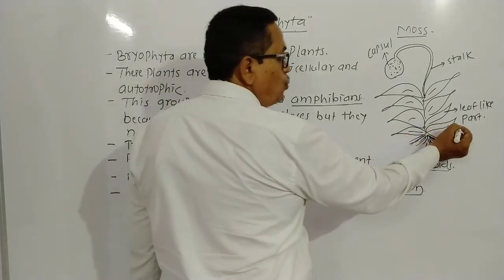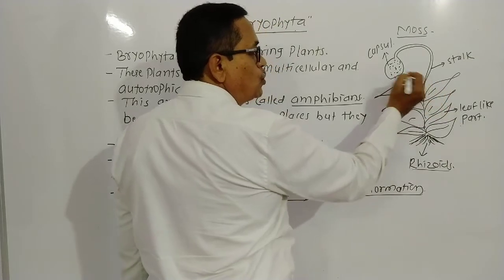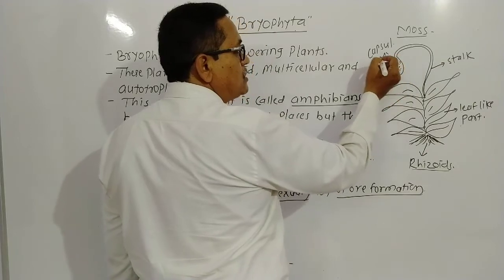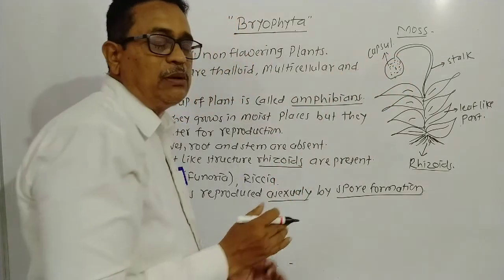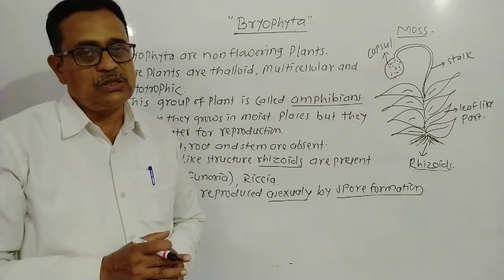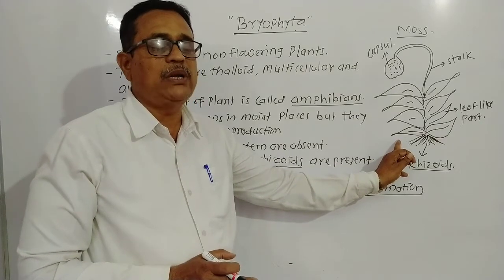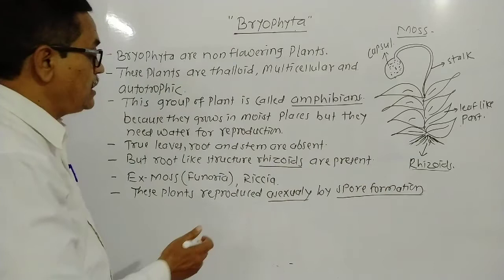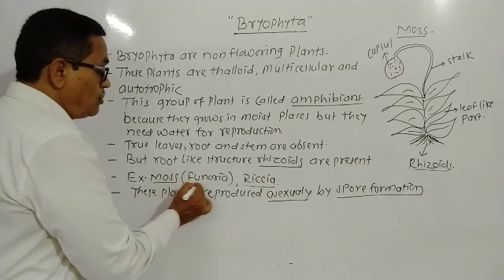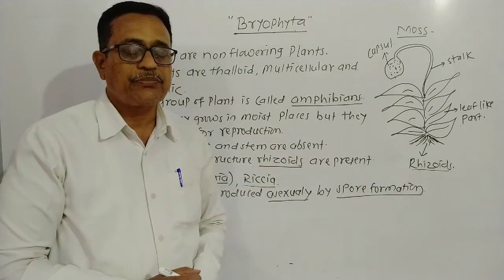Then there are no true leaves, only leaf-like structures, and no stem. Instead of a stem, there is a stalk, bearing a capsule at one end, which bears the spores, called the seeds of the moss. So moss is one better and important example of Bryophyta. Then another example is Riccia. Moss, or Funaria, or Riccia, are examples of Bryophyta.